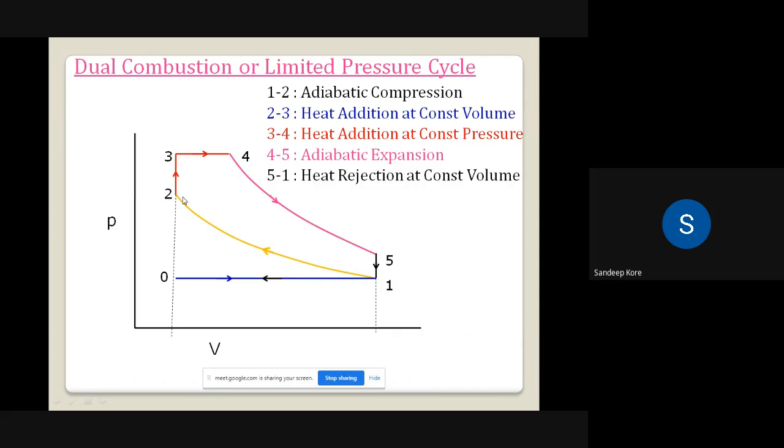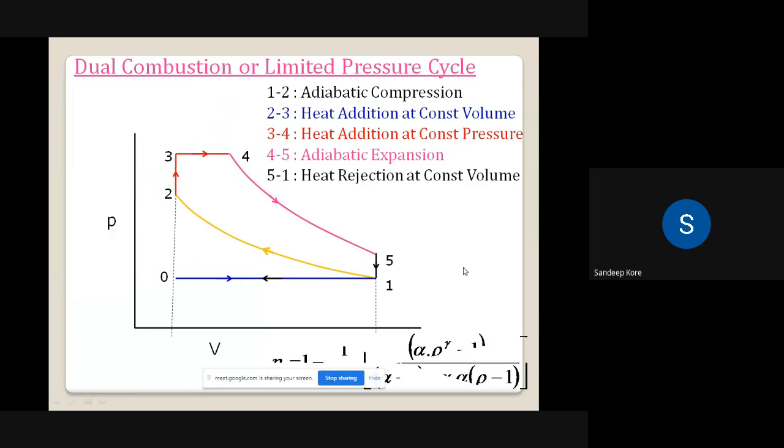1 to 2 is the adiabatic compression. 2 to 3, the heat addition at constant volume. Then 3 to 4, heat addition at constant pressure. 4 to 5 is adiabatic expansion. 5 to 1, constant volume heat rejection process, and the cycle is going to continue. So if you find out the efficiency of this cycle, the heat supplied is equal to heat supplied at constant volume plus heat supplied at constant pressure, and heat rejected will be heat rejected at constant volume.